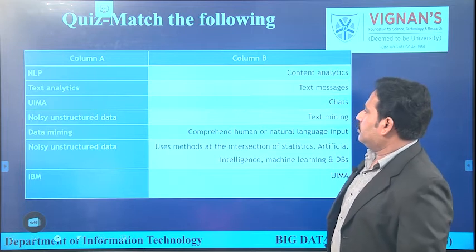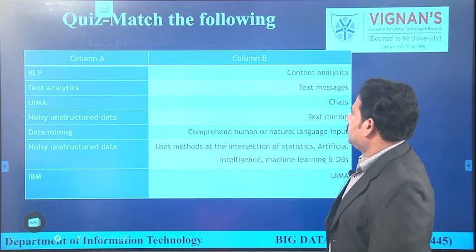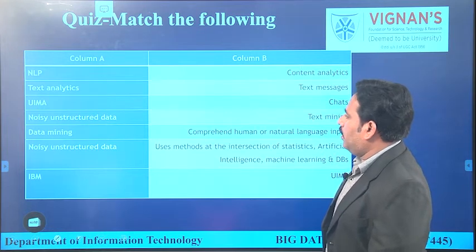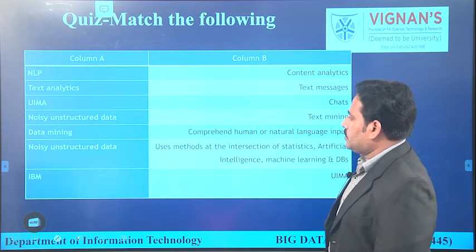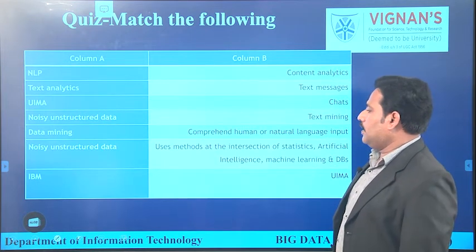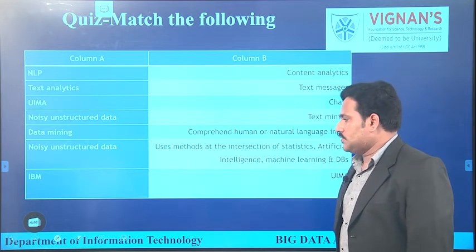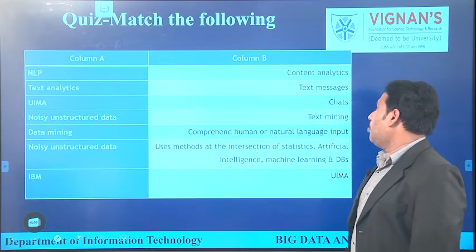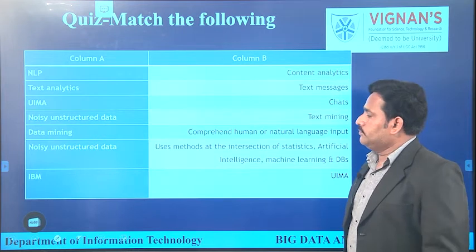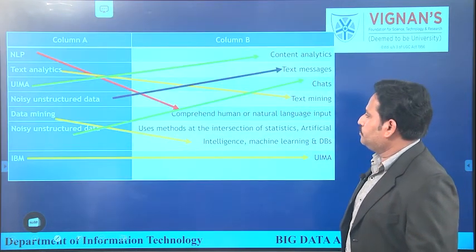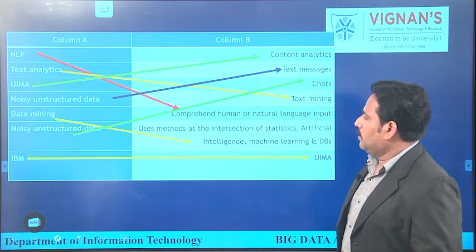Now here we have a matching exercise. Match the following. In column A we have NLP, text analytics, UIMA, noisy unstructured data, data mining, noisy structured data and IBM. Just match them with the relevant value from column B. Take sufficient time and find the answer. Now this is the answer.